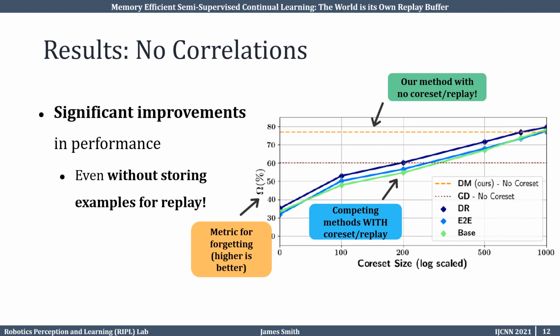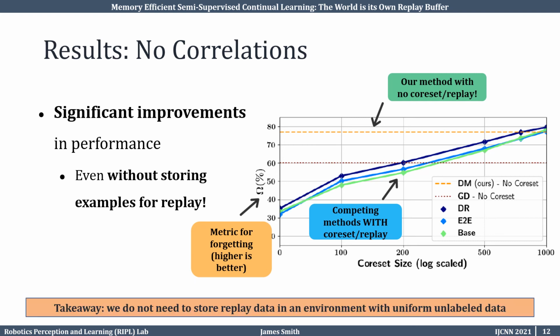We see that our method, Distill match, performs very highly with no core set at all. In fact, it takes roughly 750 stored images to match our performance, which stores no images. For perspective, this number is just under half of the number of labeled examples present in each task. The big takeaway from these results is that we do not need to store replay data in an environment in which the unlabeled data persists uniformly.